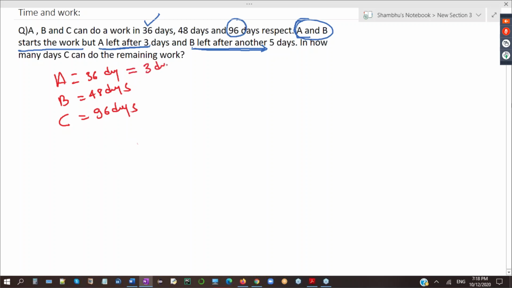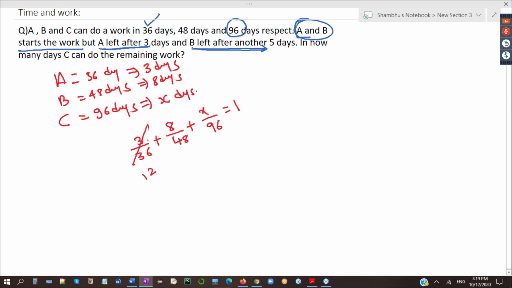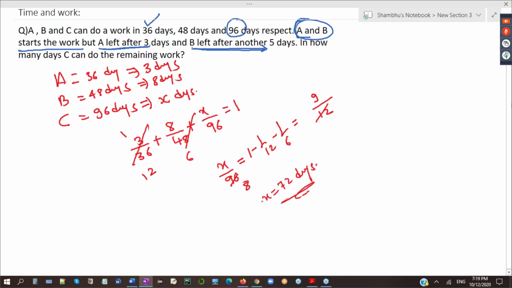Now, A works for 3 days. B works for 8 days. I don't know how many days C works, so C works for X days. Now work done by A, 3 by 36, plus work done by B, 8 by 48, plus work done by C, X by 96 equals 1. 3 twelves, 8 sixes, X by 96 equals 1 minus 1 by 12 minus 1 by 6. LCM is 12. So 12 minus 1 minus 2 is 9, 9 by 12 times 96. X is equal to 72 days.